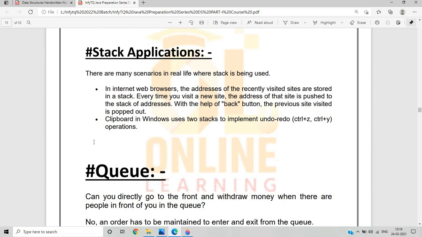What are some stack applications? There are many scenarios in real life where a stack is used. In an internet browser, the addresses of recently visited sites are stored in a stack. Every time we visit a new site, the address of that site is pushed onto the stack. With the help of the back button, the previous site is popped out. So these are some stack applications used in real life.